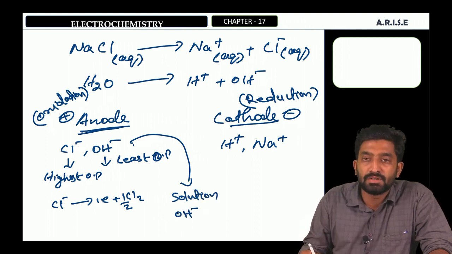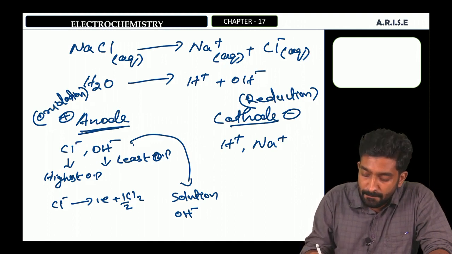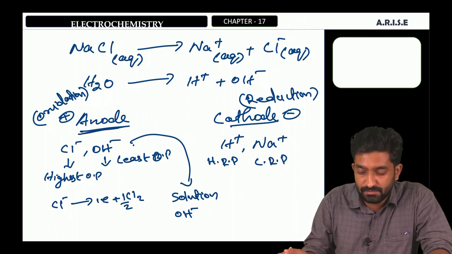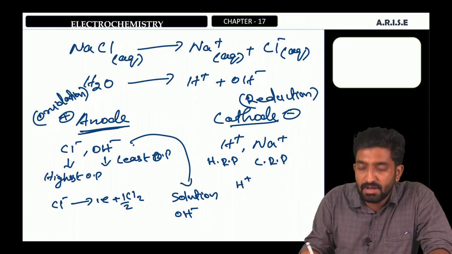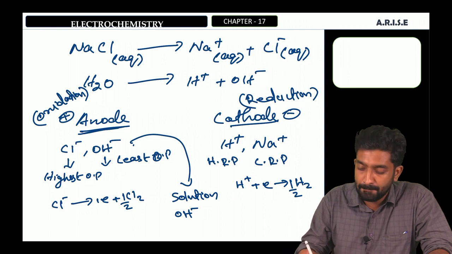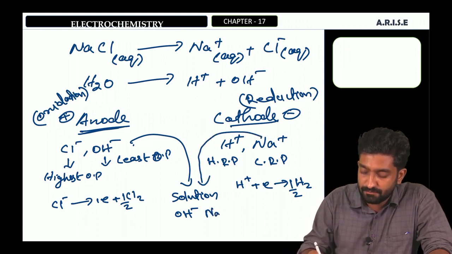And here the reduction potential of hydrogen is greater than sodium. Hydrogen has the highest reduction potential and sodium has the least reduction potential as compared to hydrogen. Therefore, hydrogen will undergo reduction. The H plus ion will accept one electron and will become a hydrogen atom. And the sodium cation will go to the solution.